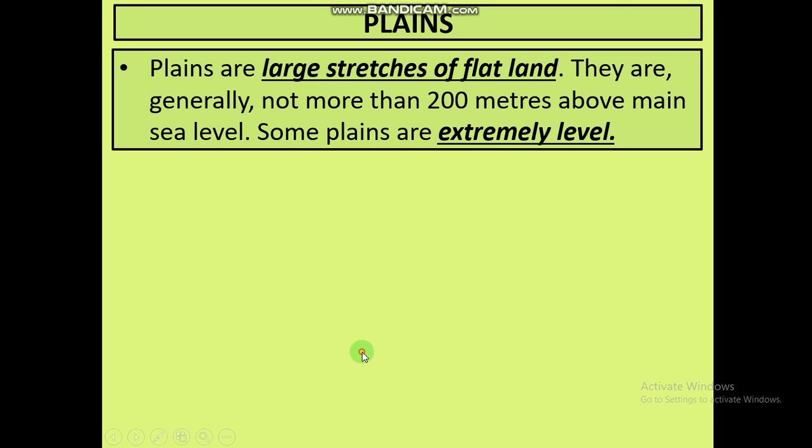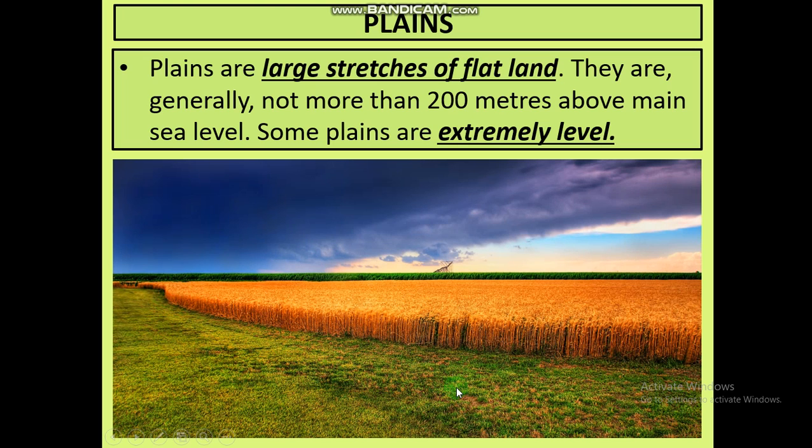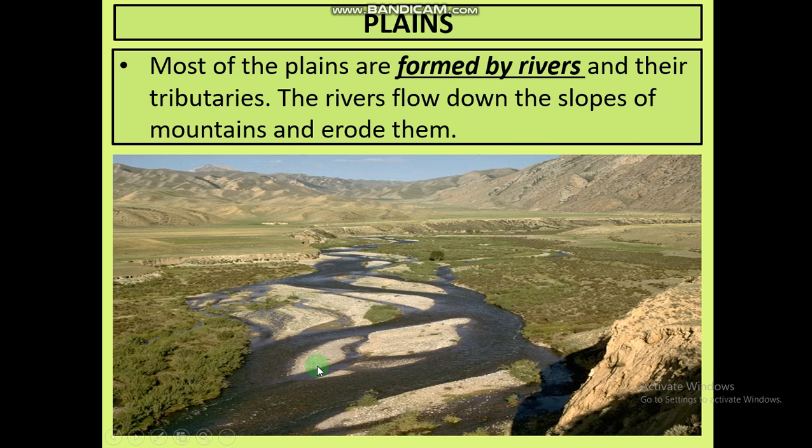Plains are large stretches of flat land, as you can see in this picture. So these stretches are very large. They are generally not more than 200 meters above mean sea level. Some plains are extremely level.